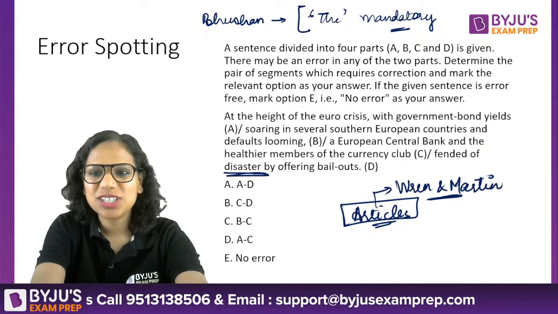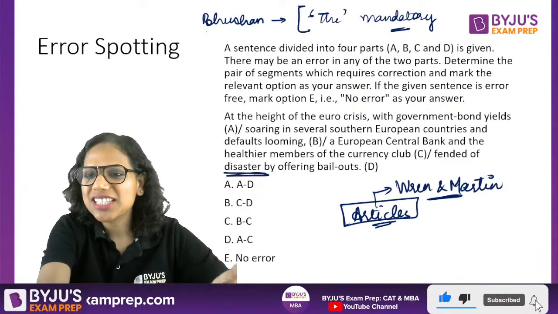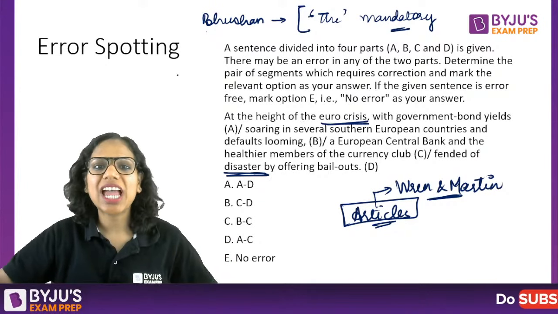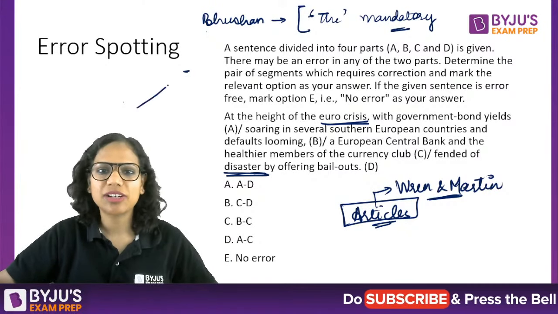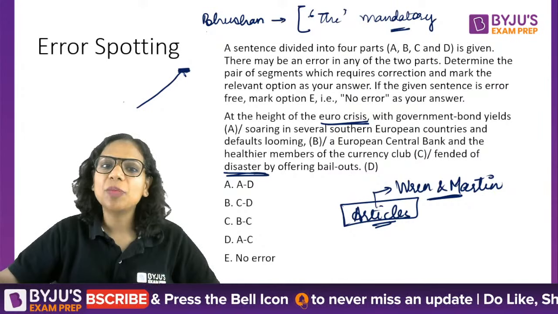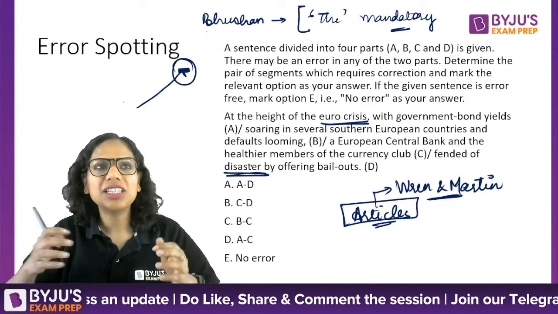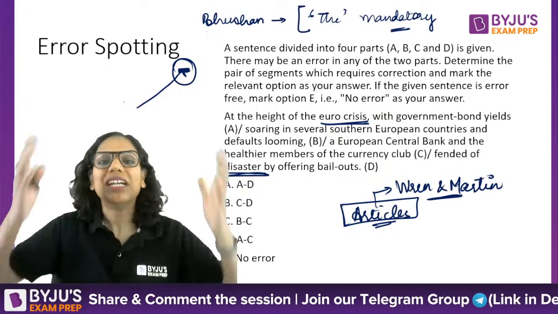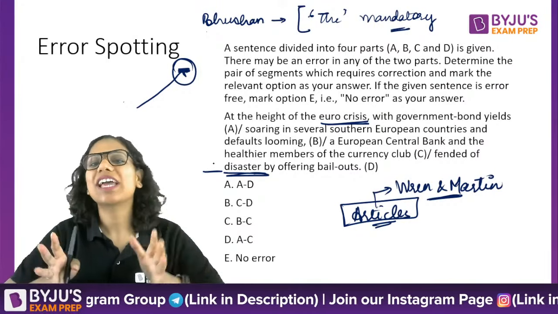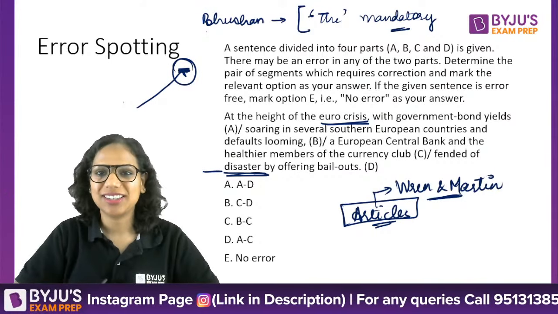So coming to this error spotting question again. I hope it is clear why it was not the disaster. Fended off disaster. Here, we are saying at the height of the euro crisis. The euro crisis has already been going on. We have reached the height of the crisis now. So now a disastrous situation could have occurred here. So they basically fended off a problem before it became big. That's what I'm trying to say here. The actually is not needed here at all. Just reflect on this, okay? Withdraw from the question for a while and then reflect on this. You'll probably get what I'm trying to say.